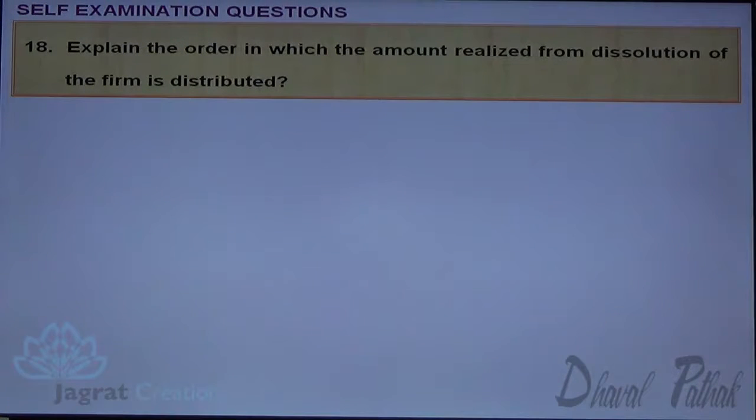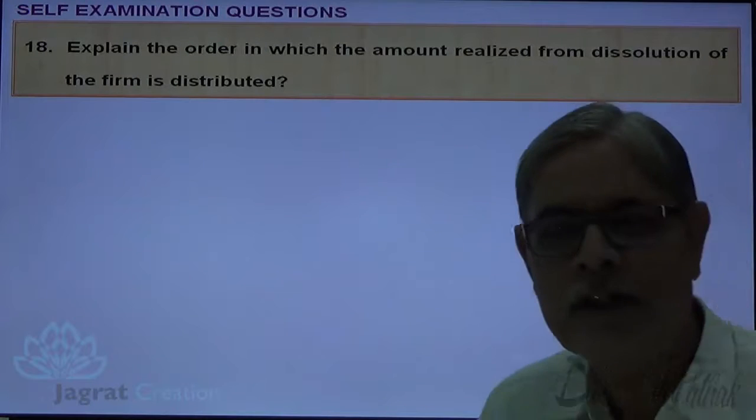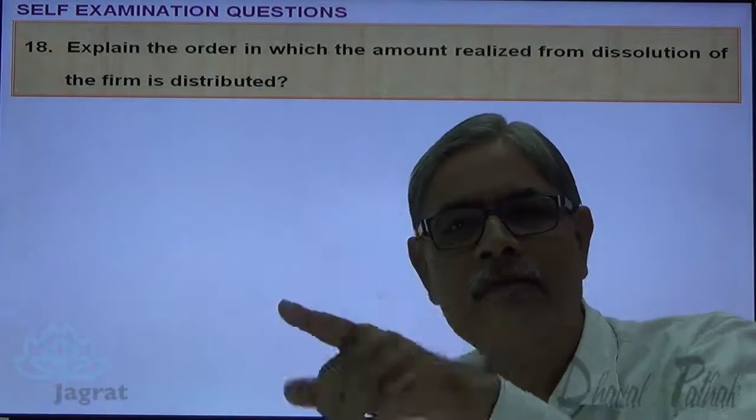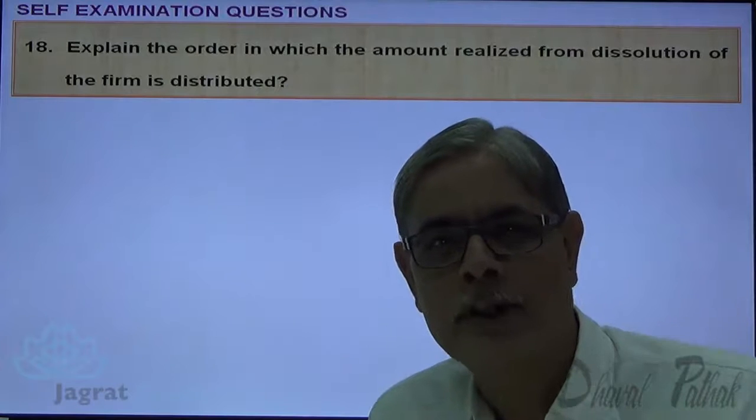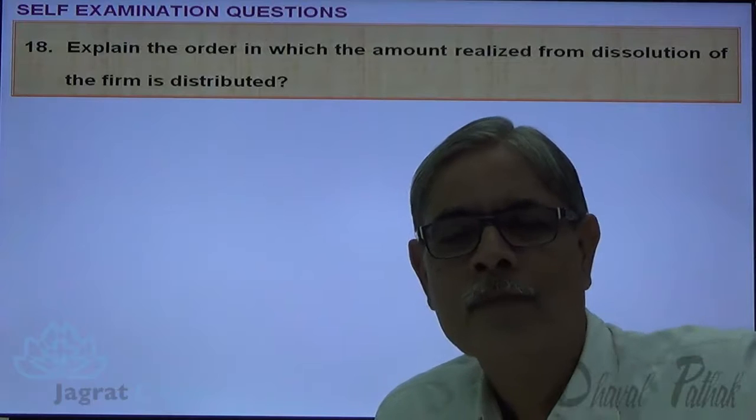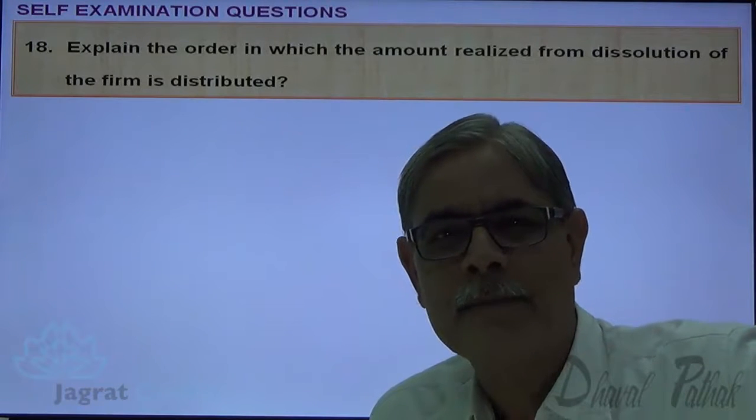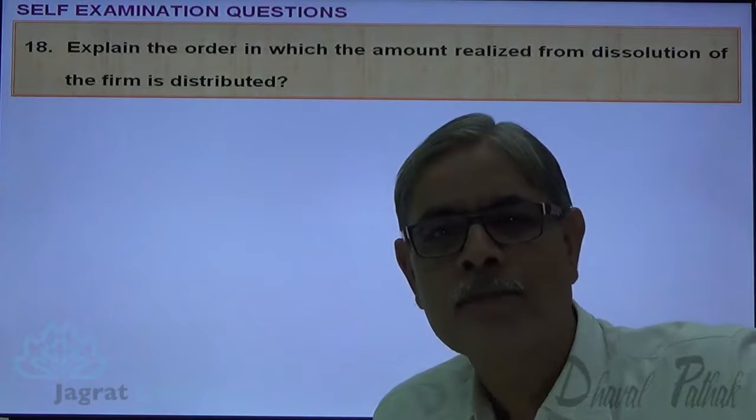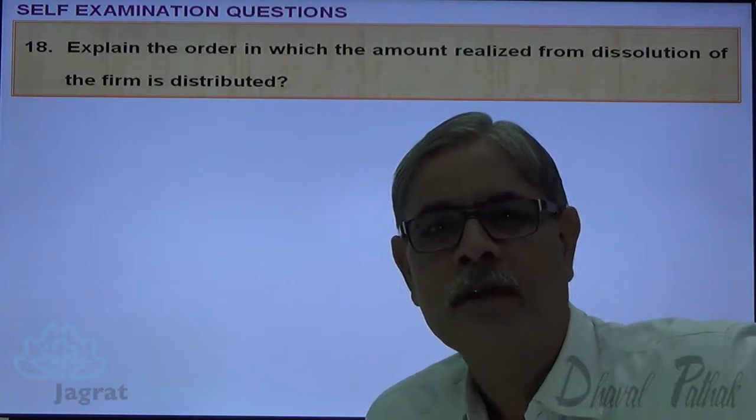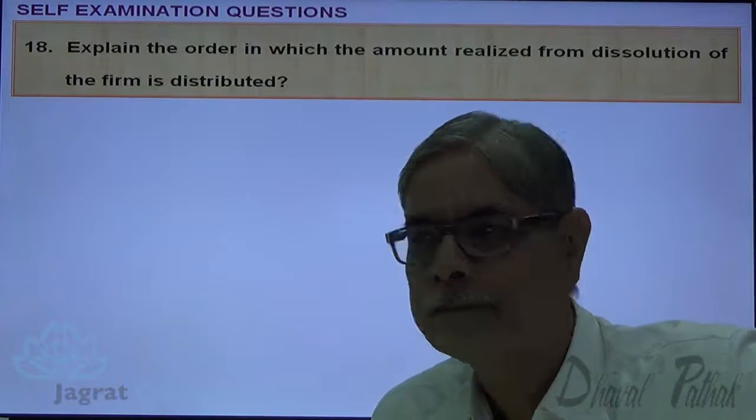Explain the order in which the amount realized from dissolution of a firm is distributed. The question should be, mention the order in which the realized value of assets is distributed. First of all, you have to pay dissolution expenses, then you have to pay the outside liabilities, then you have to pay partners' loans, and you have to redeem partners' capital, ultimately from the funds available.